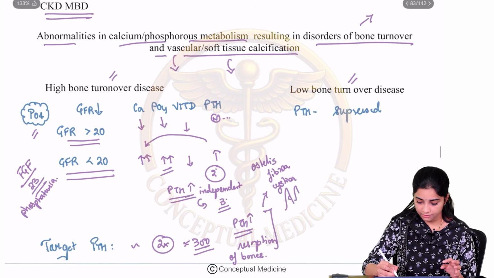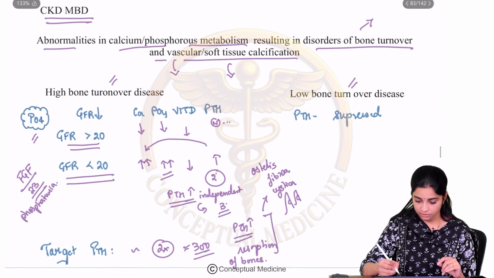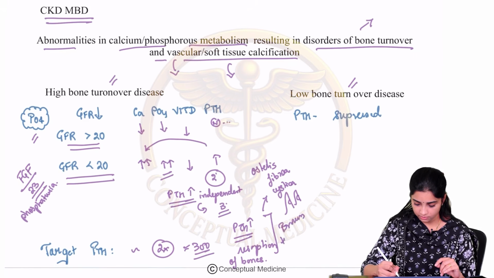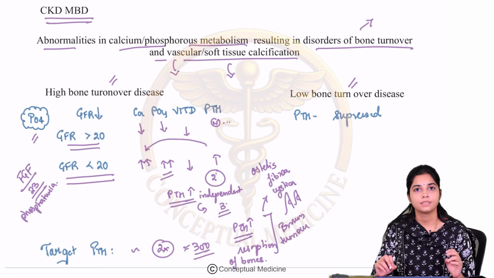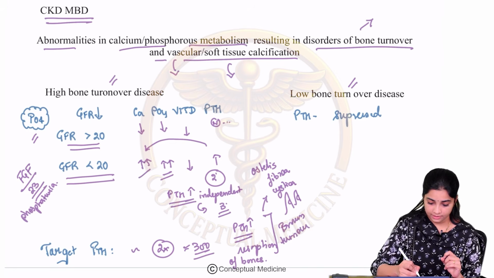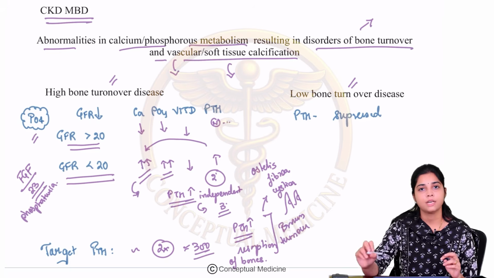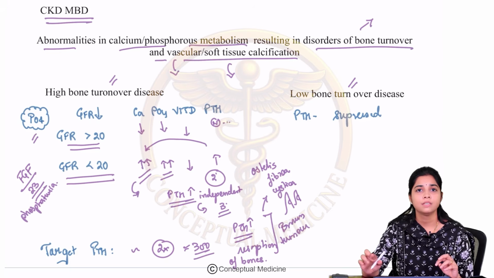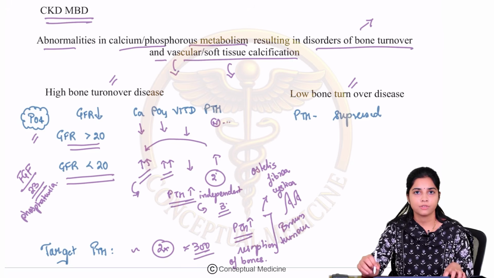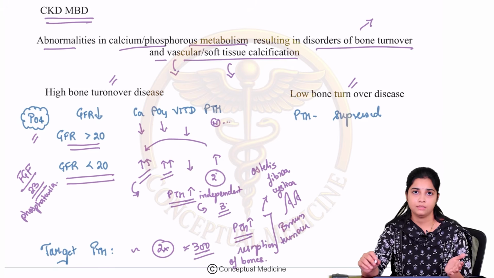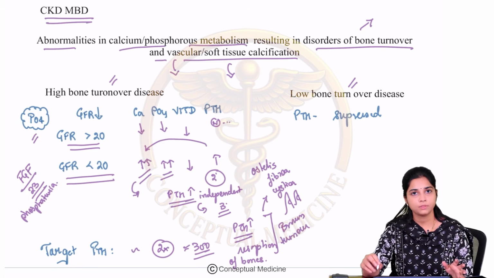where you can have these kind of resorptions in the phalanges or in other parts of the bones, and this is also known as your brown tumors, which are cystic spaces in the bones, and it can result in fractures. Apart from this, excess amount of calcium can also cause vascular calcification. So this is the reason why this PTH and higher phosphate levels are considered to be a bane in this high bone turnover disease, correct? So this is about your high bone turnover disease.